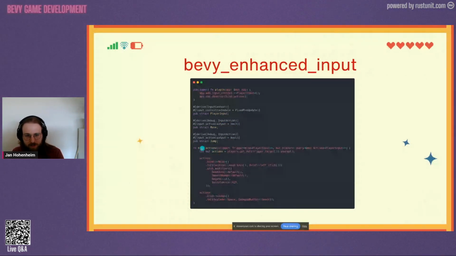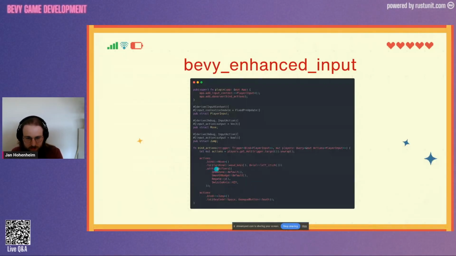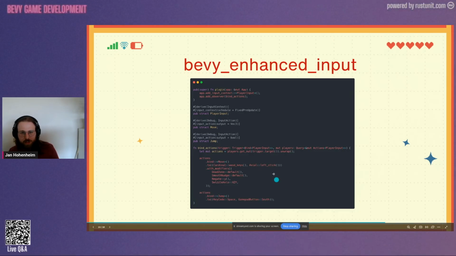And then we bind these in this little observer. Again, look at this in detail on your own time. But basically, we just say like, okay, this is WASD for move, and we use a left stick on a gamepad. There's also some modifiers here in order that we get a vec3 as an output, so we get directly a direction in which we want to move. And the same for the jump, but the jump doesn't have a vec3 as an output, it just has a boolean.